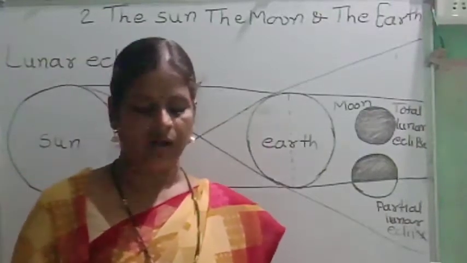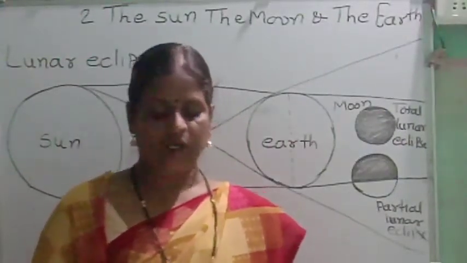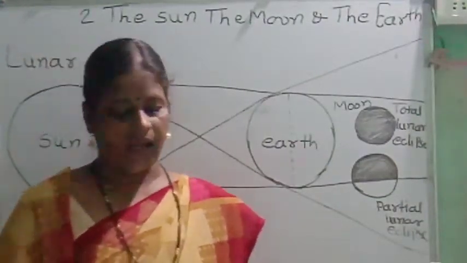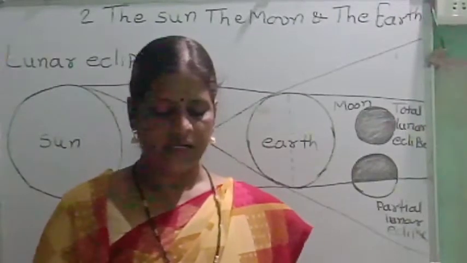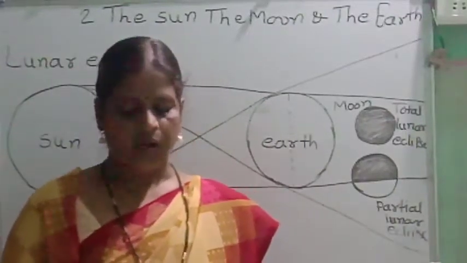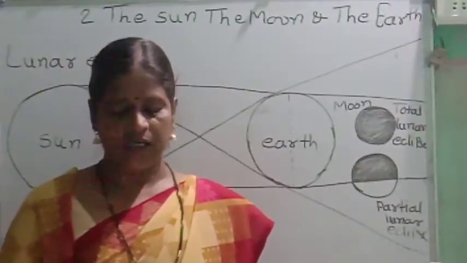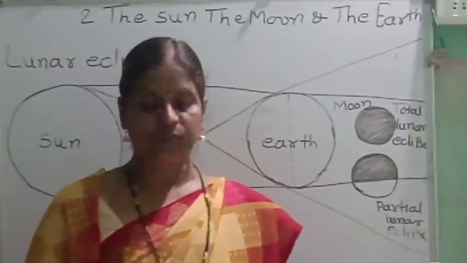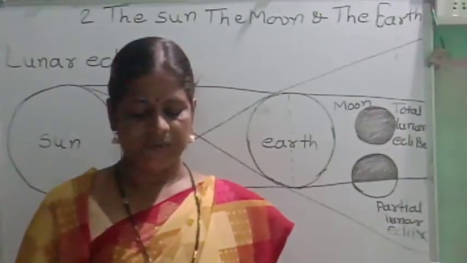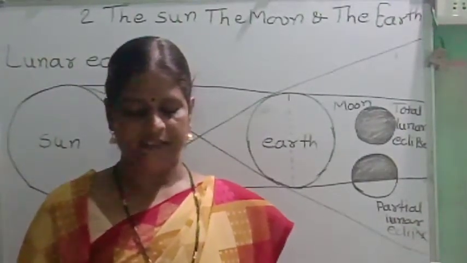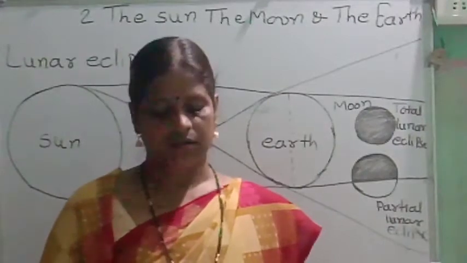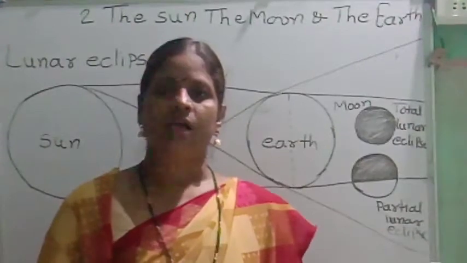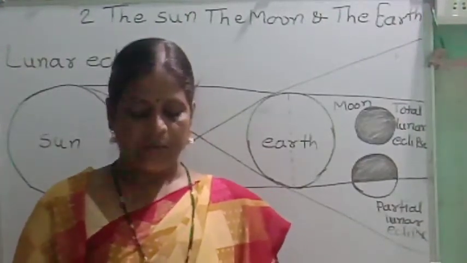Use your brain power. On the day of solar eclipse, in which part of the earth will it not be seen? Can we see total and annular solar eclipse on the same occasion? Why is an annular lunar eclipse not seen? Which eclipse will you see from the moon? Why are solar eclipses caused by the other planets not seen from the earth? Here are some questions given to use your brain power. Try to find out the answers of these questions.